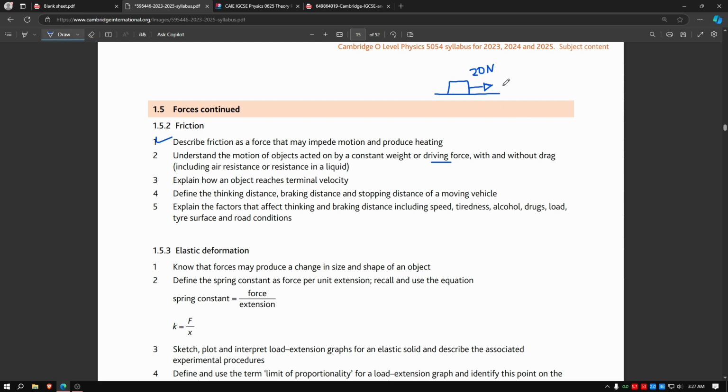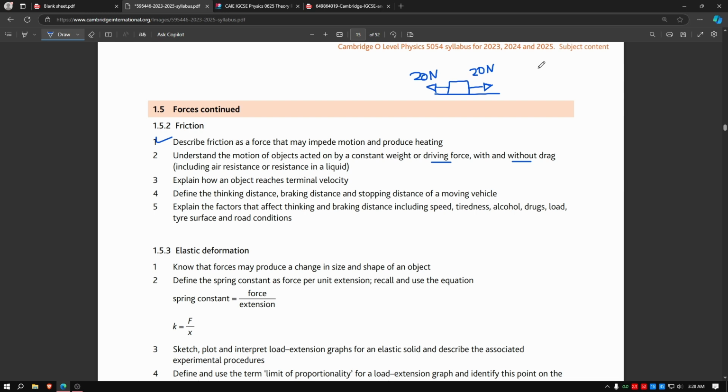And this time there was no drag. What if we have drag? Let's just say the drag is 20 newtons continuously towards the left. So this is the friction force or drag. Now the forces cancel each other out, and the car will move at constant speed.